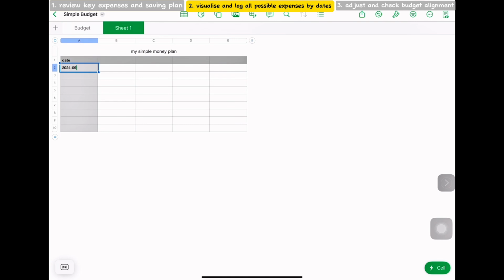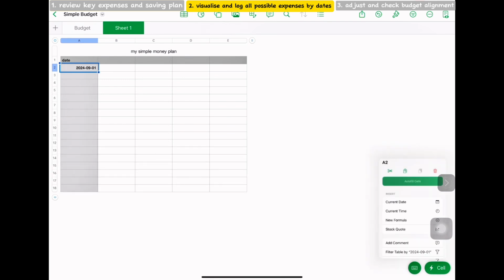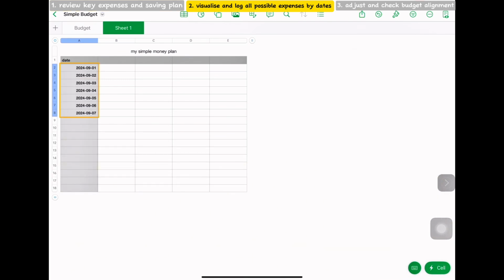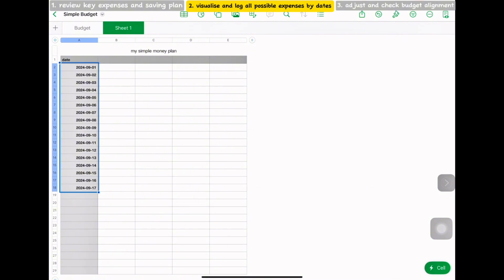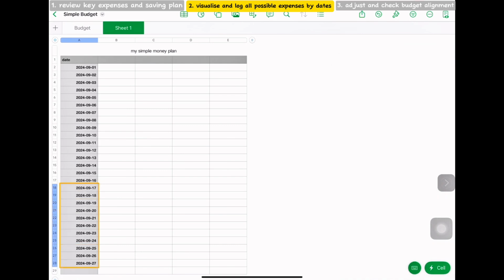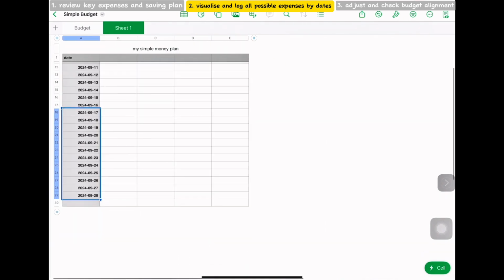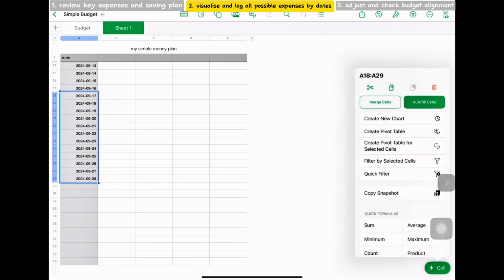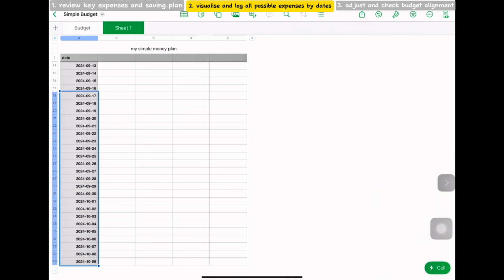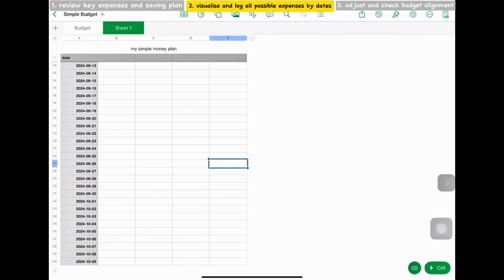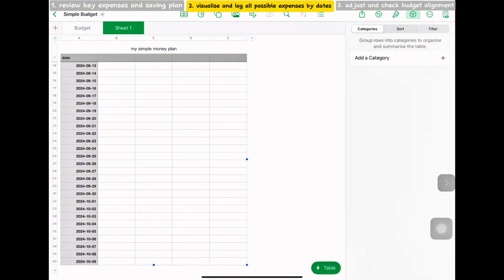First is creating a table and putting dates on it. So here is September 2024, and then you can choose the auto-fill cells within this tool. There must be a better way of doing it, but I don't really know, so I'll just show you the simplest way that I found. So now we have finished adding all the dates.